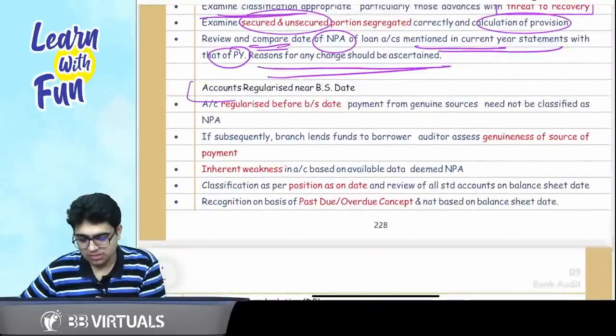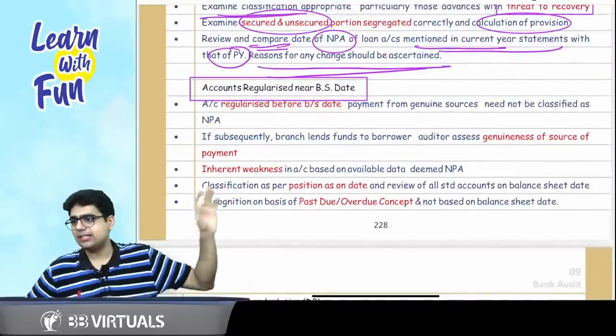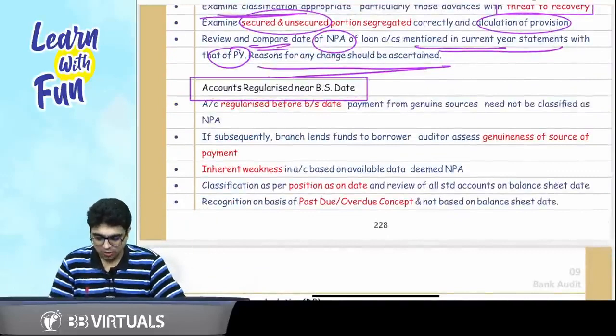Got it, sir? Now comes the concept of accounts regularized near the balance sheet date. I think this was a very easy concept. So what does it say?